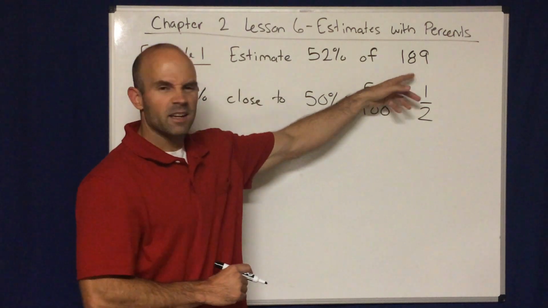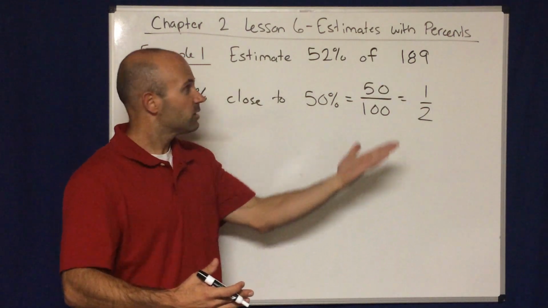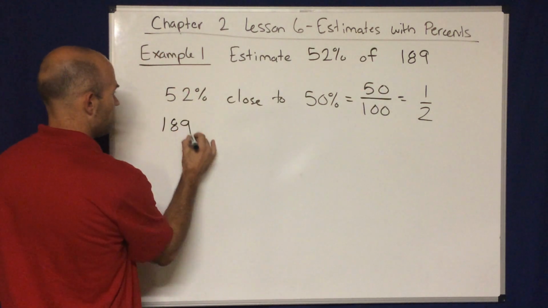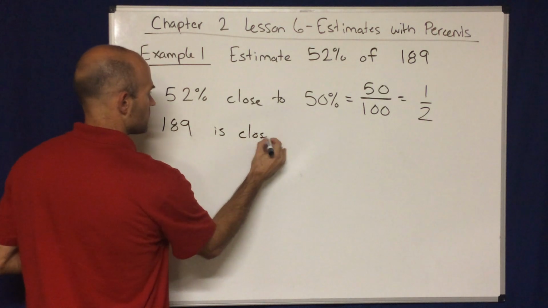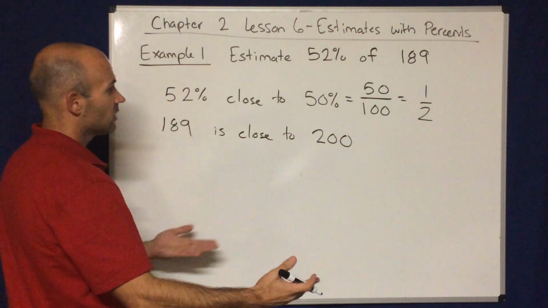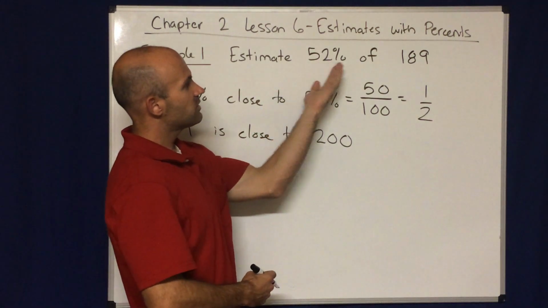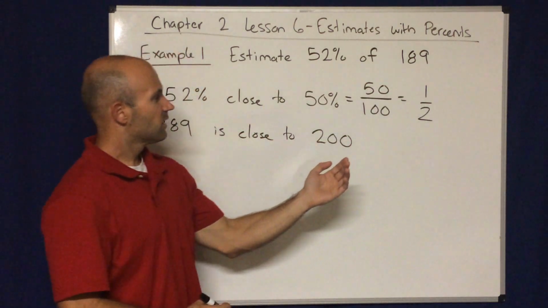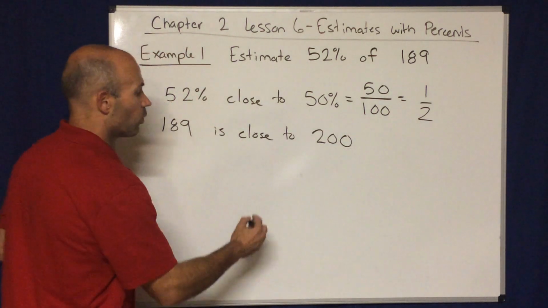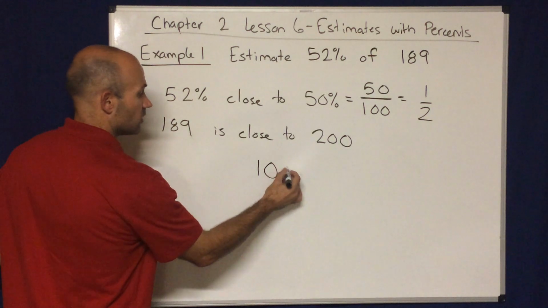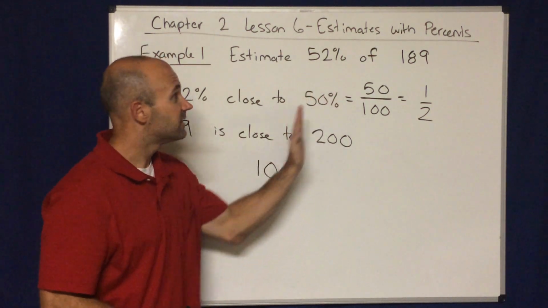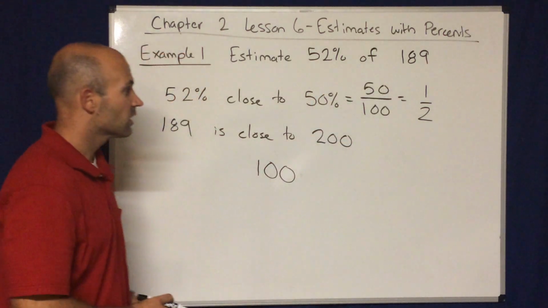And then I think about 189. Is it close to a number that's easy to deal with? And yes, 189 is close to 200. So with that in mind, 52% of 189 is very close to 1/2 of 200. So one possible estimate is 100. And it's not the exact answer. 100 is not exactly 52% of 189.